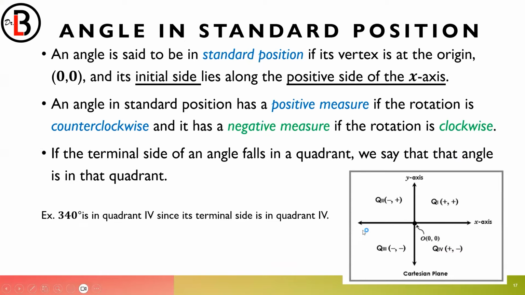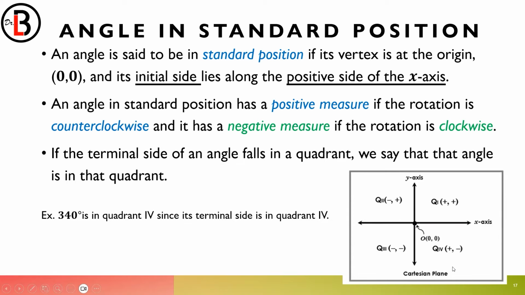And then it is divided by the two coordinate axes into four regions. Those four regions are what you call what? They're called quadrants. So here, let's go back to the definition first. An angle is said to be in the standard position if its vertex is at the origin, 0, 0, and its initial side lies along the positive side of the x-axis. So take note, the right side of the origin is the positive side of the x-axis. The left side of the origin is the negative side of the x-axis. Above the origin, that's the positive y-axis, and below the origin, that's the negative y-axis.